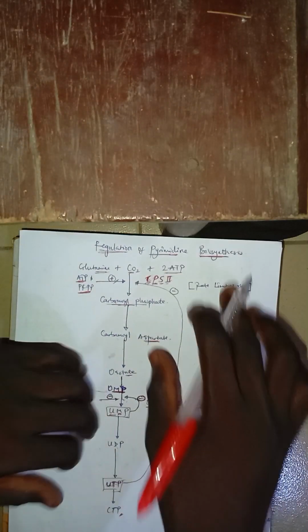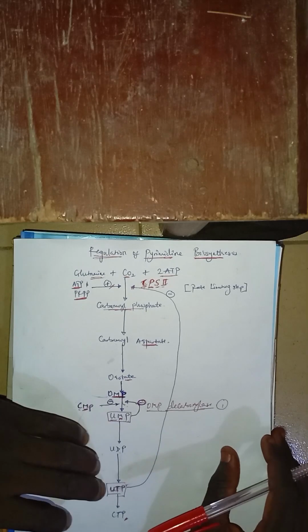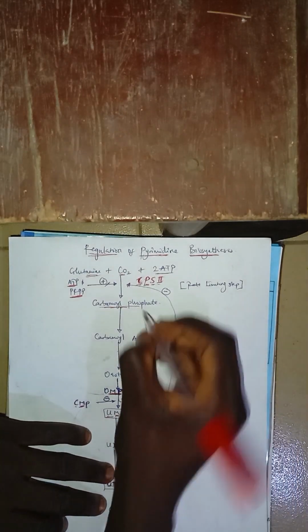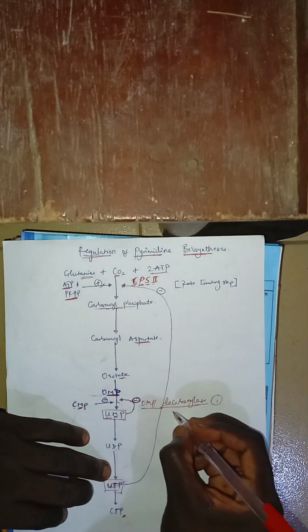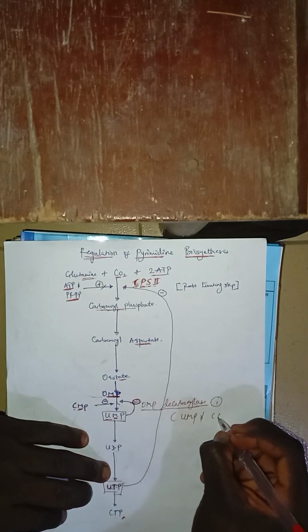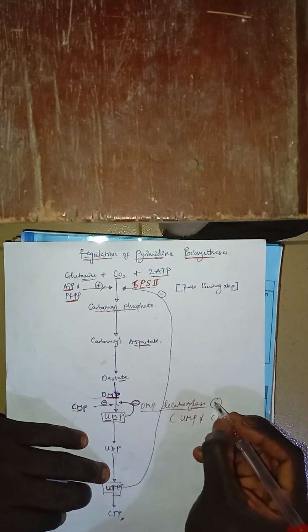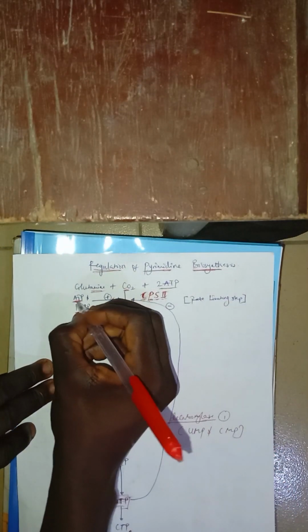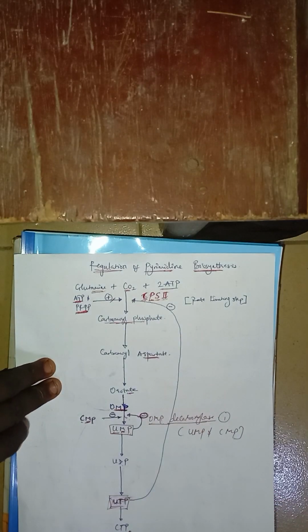So you can see that in this entire thing here, there are two main things you have to get. One is the OMP decarboxylase enzyme, what regulates it. Two, the CPS2 enzyme, what regulates it. For the OMP decarboxylase, it is your UMP and CMP, right? Both of these two will inhibit this enzyme. How about this step here? What inhibits it? UTP inhibits it. Then what activates this step? ATP and PRPP. All right, so that is for that.